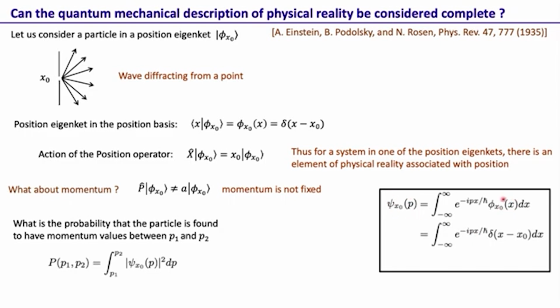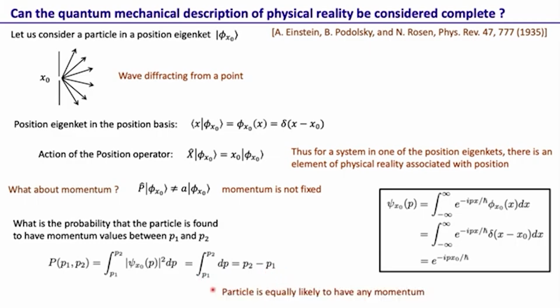Since the wave function in the position basis is a delta function, we can just put that in here, and that gives us that the wave function in the momentum basis corresponding to this wave function is e to the minus i p x naught by h bar. If we just take the absolute square of it, this is essentially 1, and so this quantity is the integral from p1 to p2 of dp, that is p2 minus p1.